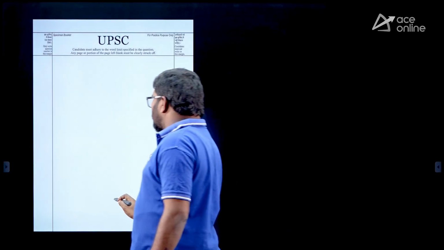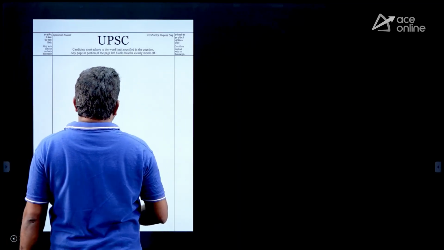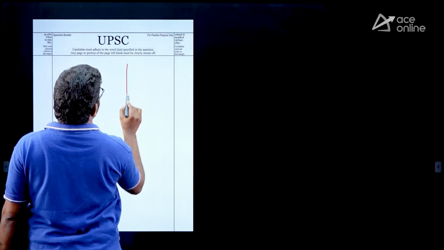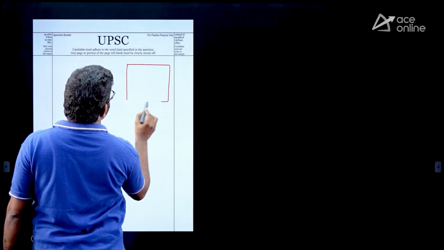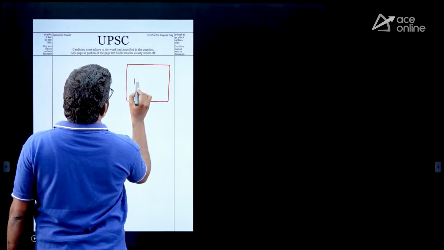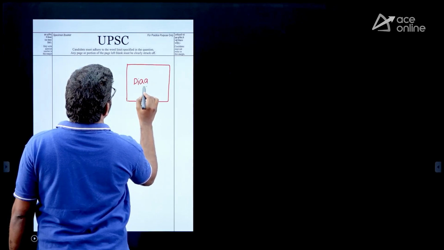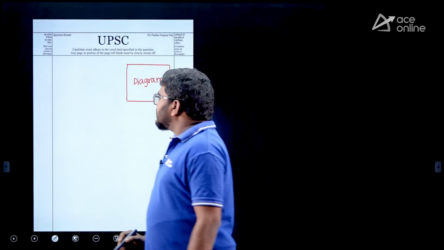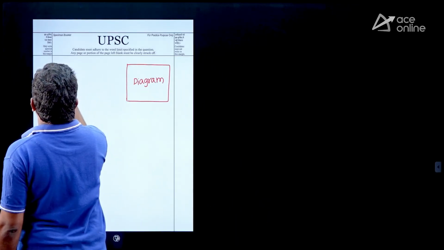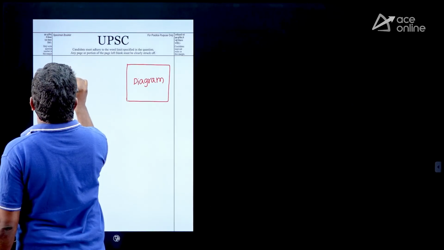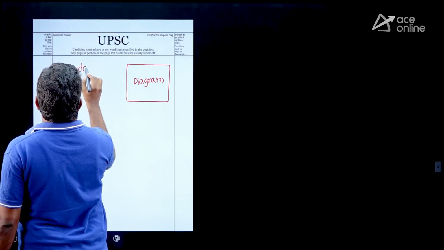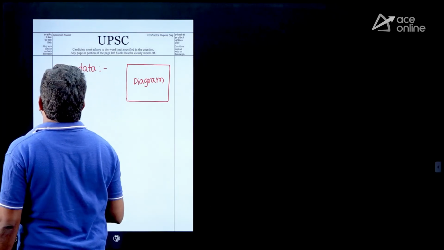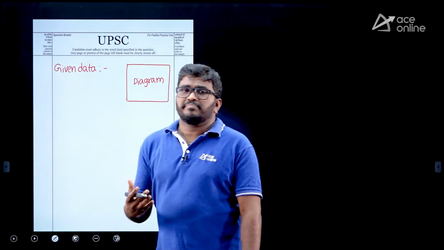It's better to draw the diagram on the right side. On the right side, you should draw the diagram this side. This is the diagram space for a question. And then here you should write the given data, but listen carefully: the space provided by UPSC is very less, and extra papers they won't give.